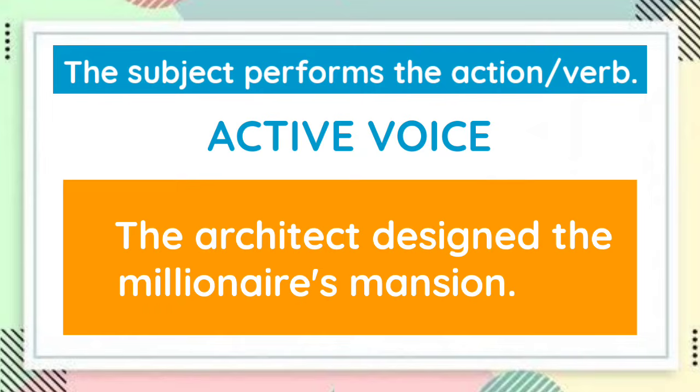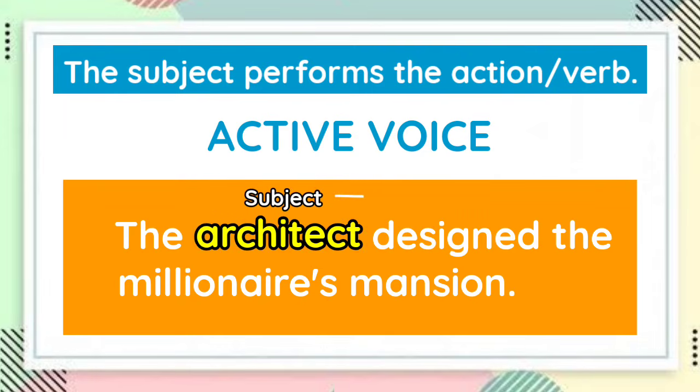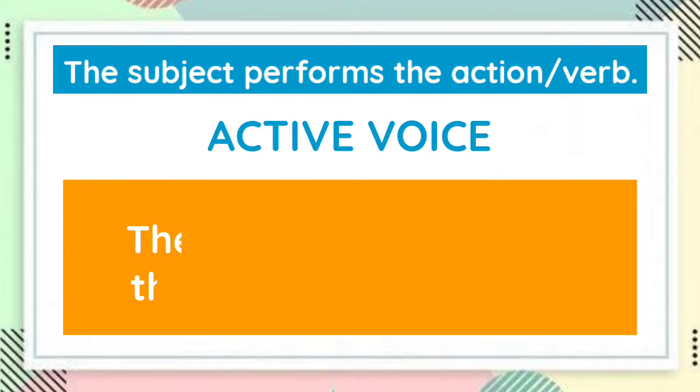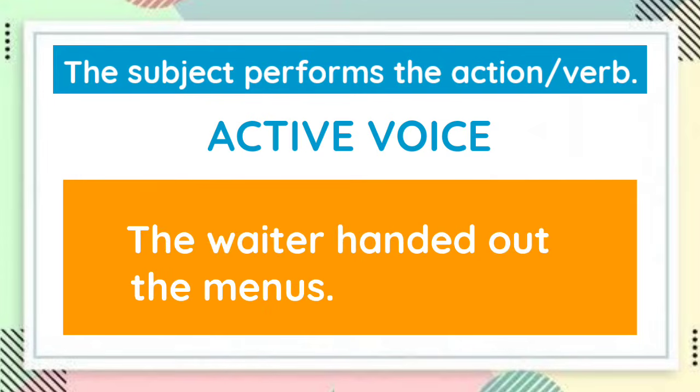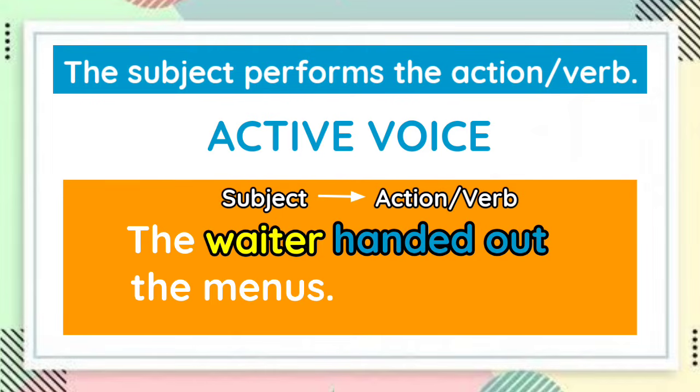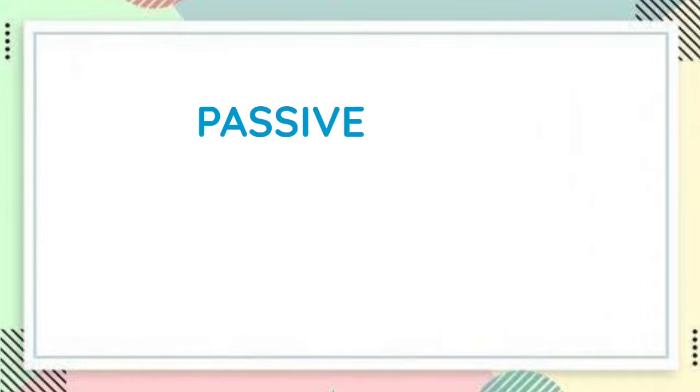The sentence is in the active voice because, as you can see, the subject, which is the architect, is the one that performed the action, which is designed, right? Another one, the waiter handed out the menus. This sentence is in the active voice because the subject, which is the waiter, is the one who did the action, which is handed out. Easy, isn't it? Now, how about passive voice?